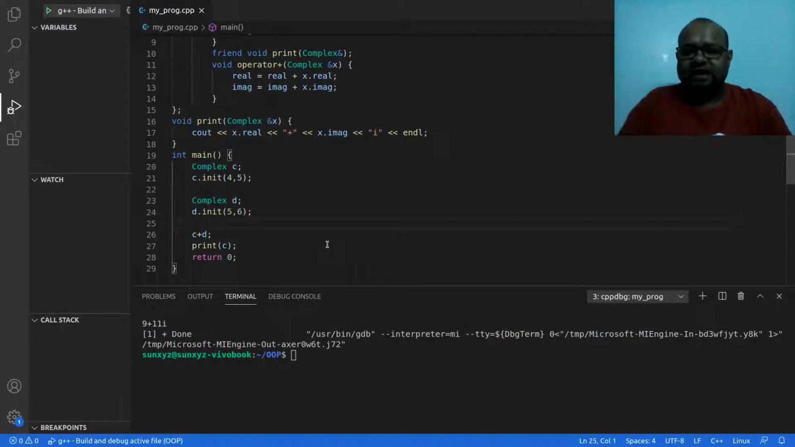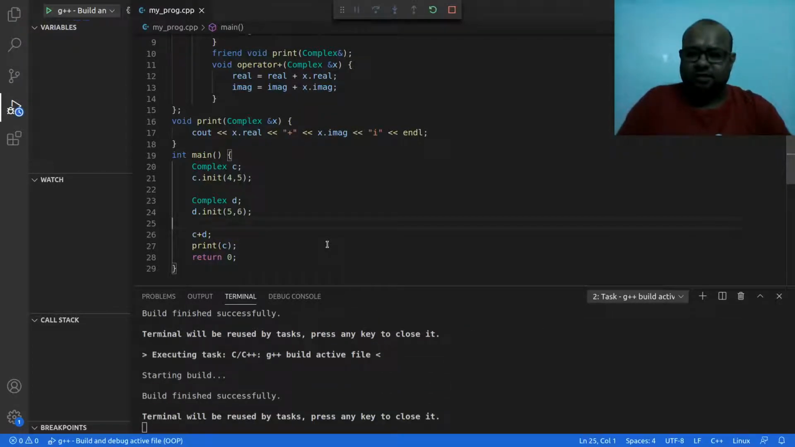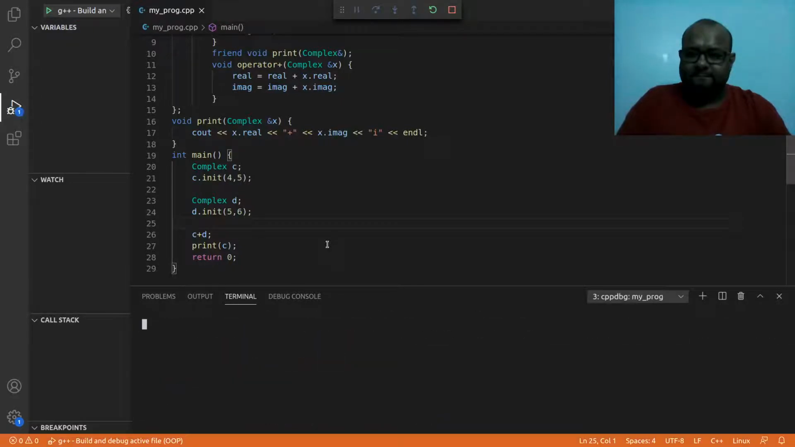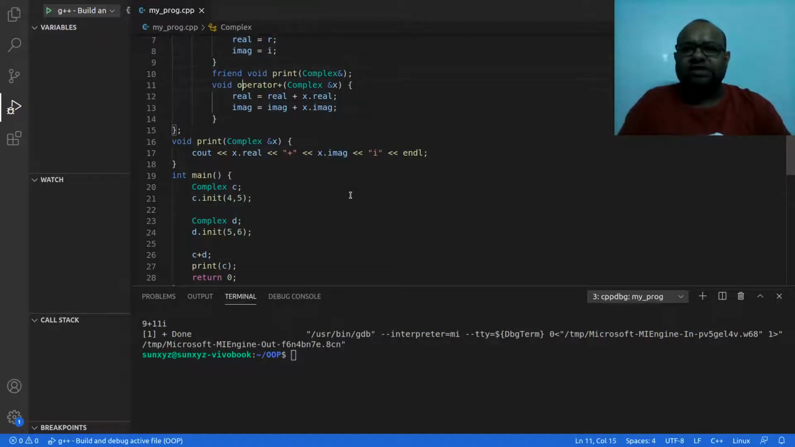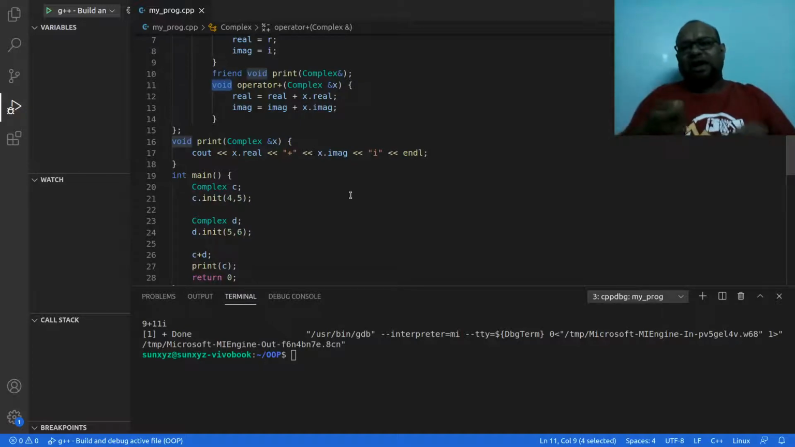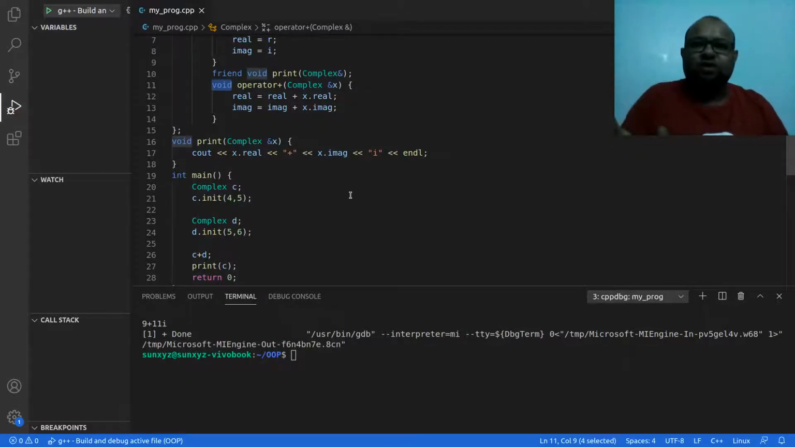Now let's go ahead and compile and run this program. And yeah, it is running as expected. Okay. Now I want to make one more minor change over here. What I want to do is I don't want to update C. Okay. So when I am adding C plus D, my C is being updated. But instead what I want to do is I want to create and return a new complex number that will have the sum of these two complex numbers. So right now what is happening? I am calling this operator.